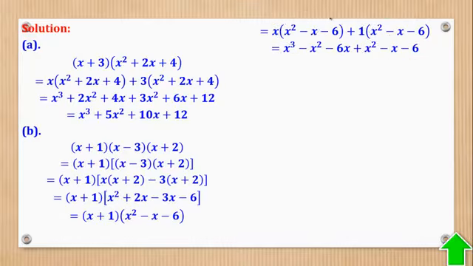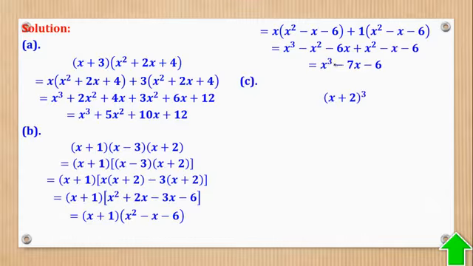Then you collect like terms. You realize that this one and this can cancel out. Okay. The negative 6x minus x gives you -7x. And you have simplified what they wanted.